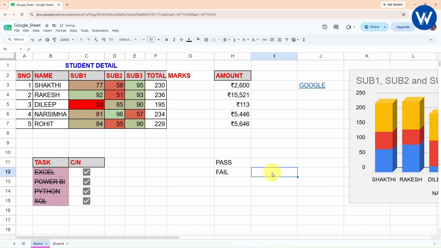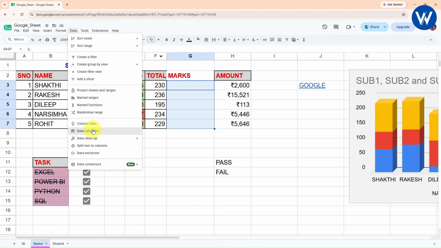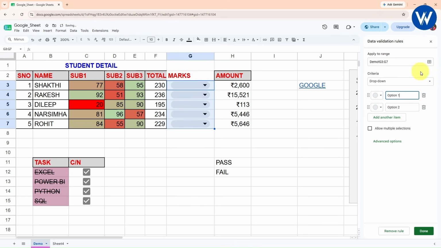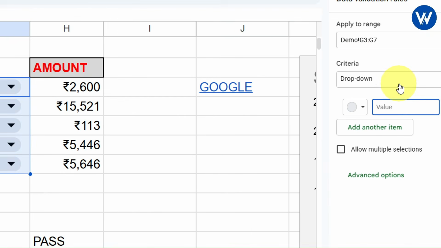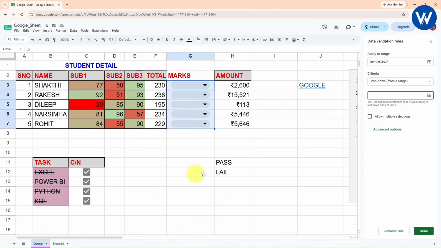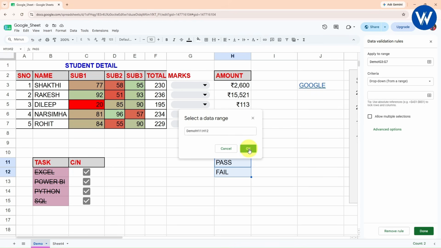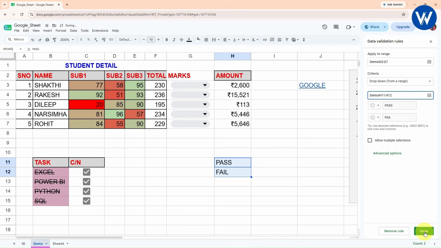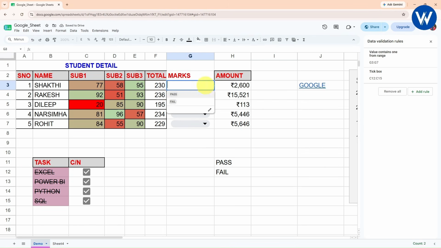So instead of this, first you need to select the range. Select the range, go to data, data validation, click on add a new rule. Now instead of drop down, simply click on drop down from range. Now you need to select the range. Our range will be this one, pass and fail. Now click OK. And finally click OK guys. Now look at the magic here. Wow, it's completely amazing, right? So this is how you can take help of data validation to save your time. I hope you guys are understanding. So this is the power of using data validation.